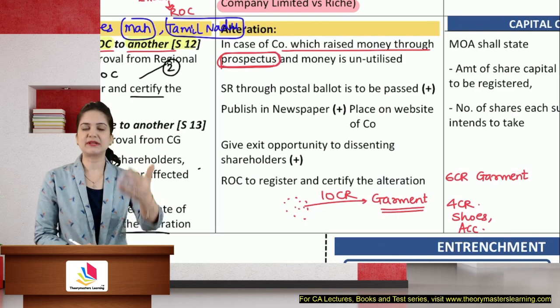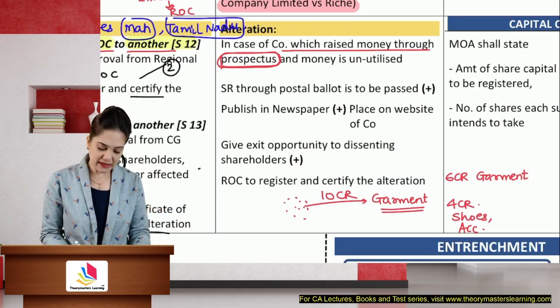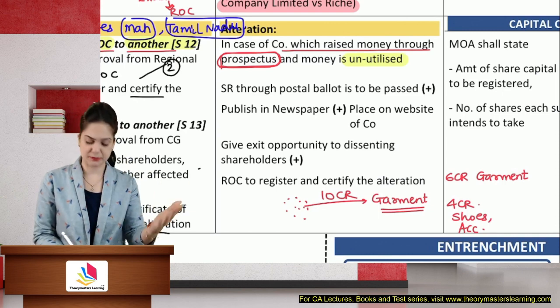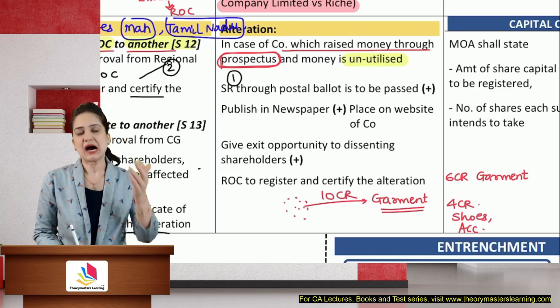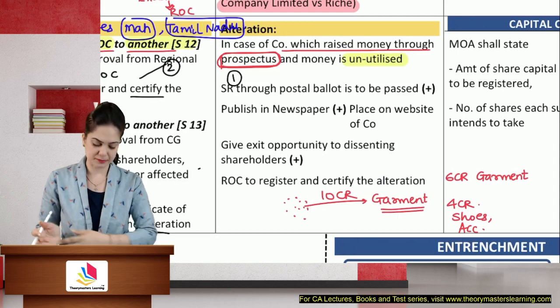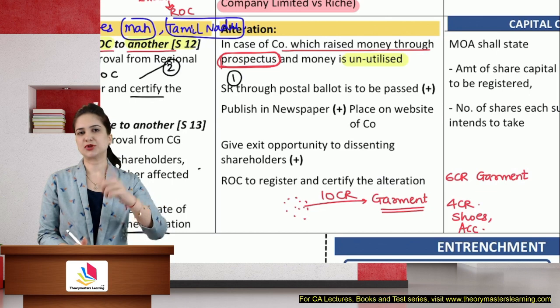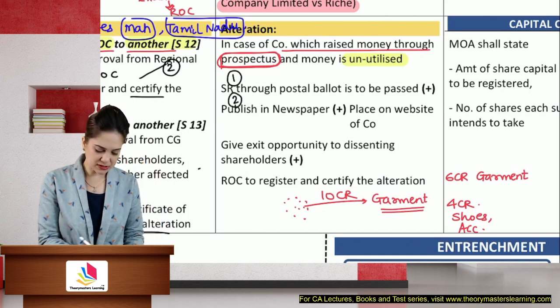They have given you money thinking that you're going to use it for a specific purpose. Money is lying unutilized. Now you want to use it not for the purpose for which you raised, but for some other purpose. Then what is the first step? The first thing that you need to do is pass a special resolution. Ask the members, seek their permission. Can I use this money for some other purpose? If you are passing a special resolution, your next step is that a copy of it will be filed with ROC. Then you will publish this in the newspaper.